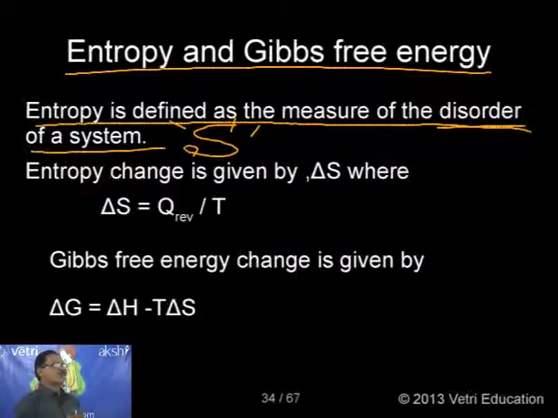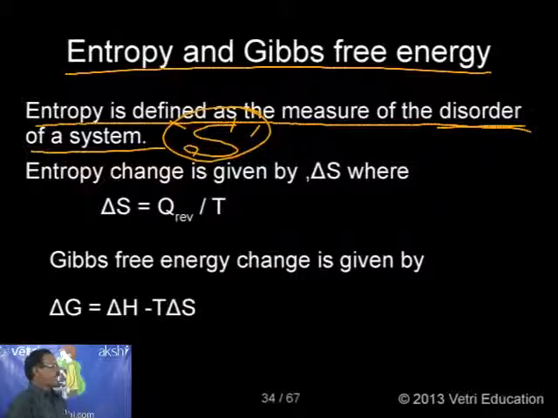I have already pointed out, normally it is not possible to measure S. What is possible is to measure delta S. In all the cases, only change in internal energy, change in enthalpy, change in entropy, and change in Gibbs free energy can be measurable. So entropy is defined as the measure of the disorder of a system, usually represented by S.